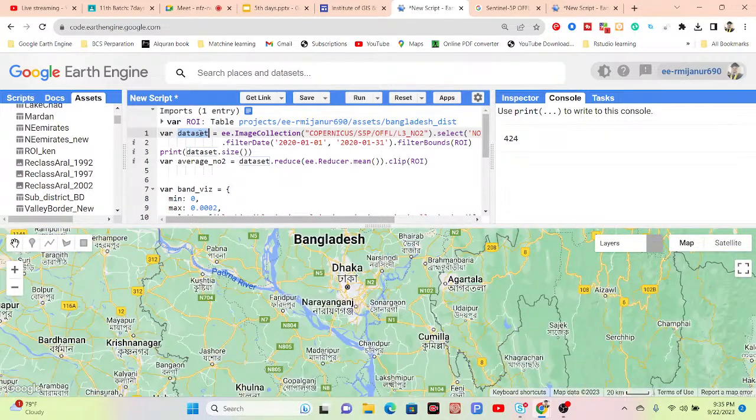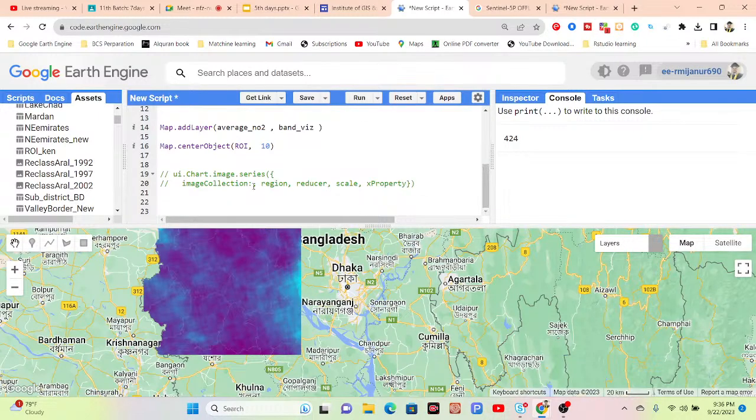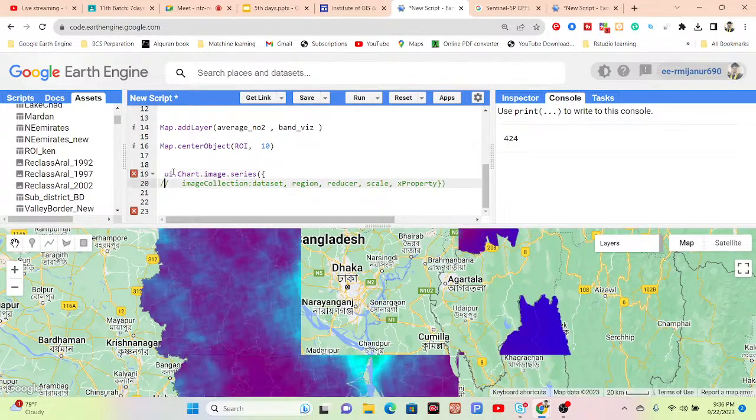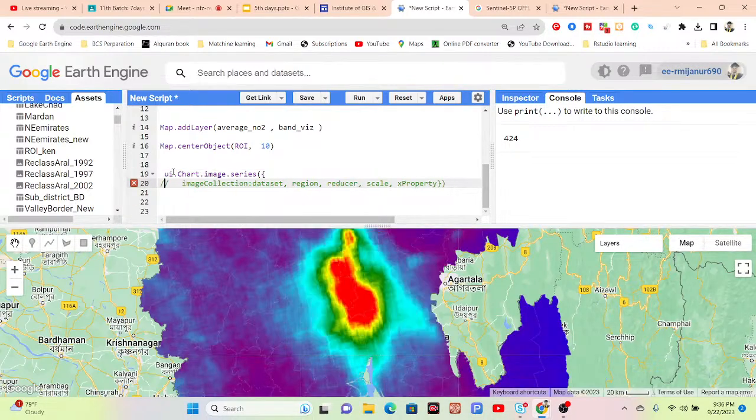Okay, I simply copy the image collection and use it in here for the image collection. Okay, so now it's not needed, I simply remove that. Okay, and then region. Region is the shapefile variable name. This time, the shapefile variable name is ROI.